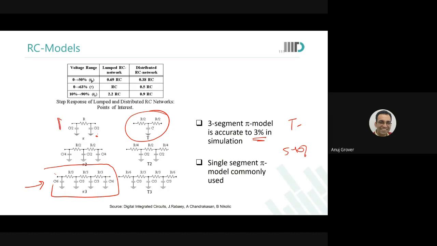So there is a driver here, and you model it as one resistance and capacitance split into two halves, or you model it as 2 pi's with R by 2 and capacitance C by 4, C by 4, C by 4, C by 4, so in the middle C by 2 comes, and R by 3 parts, the 3-segment pi model. Okay, sir. So this is the way of distribution, different types of distributions we can do for the same. Exactly. They're just different models for RC estimation.